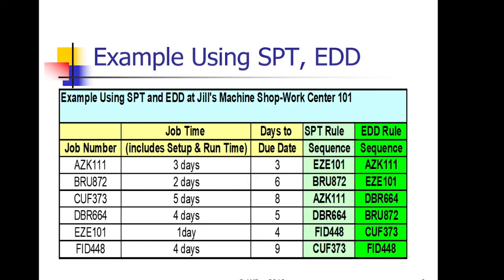So as we can see, if you use the shortest processing time rule, we actually place first the job which has the shortest processing time. In our case, EZT 101 has only 1 day of processing time, so that comes first. Then comes BRU 872, which has only 2 days of processing time, and so on.